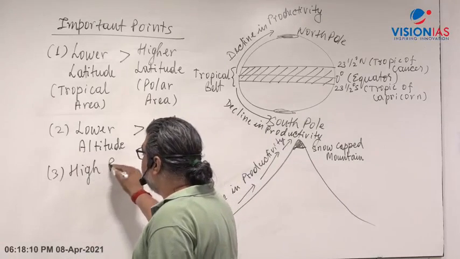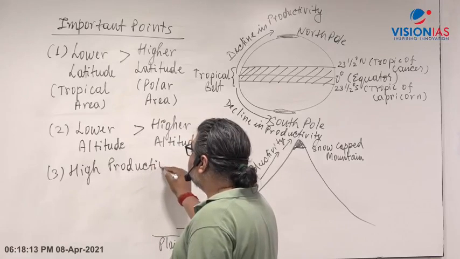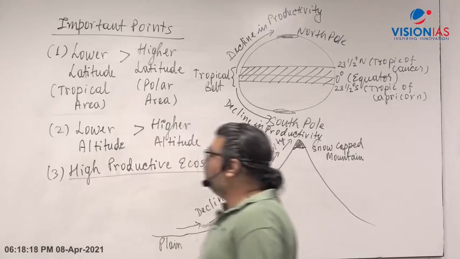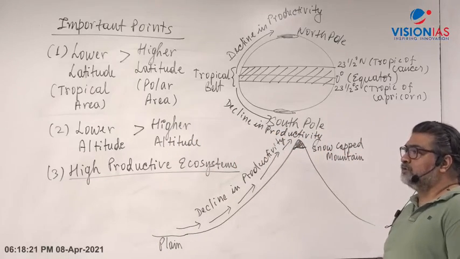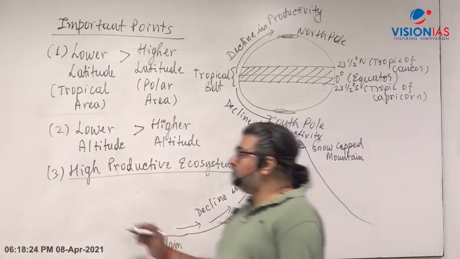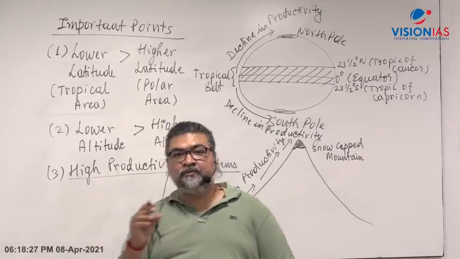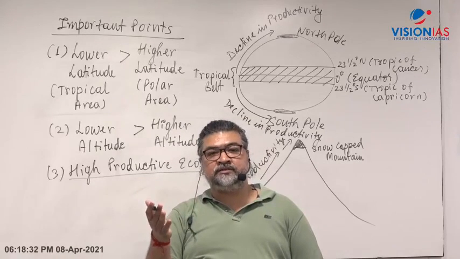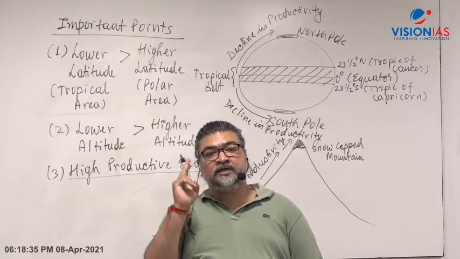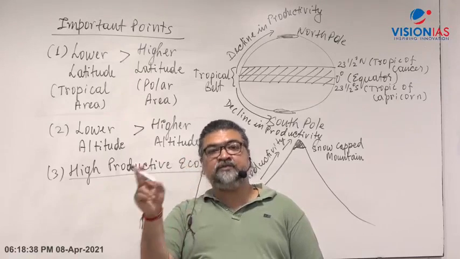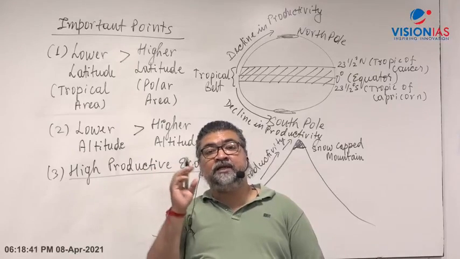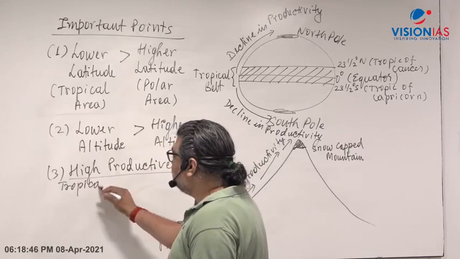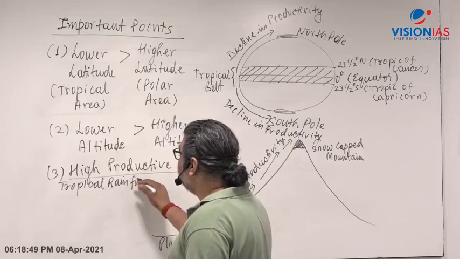Now if you see high productive ecosystems, those ecosystems which generate more biomass through photosynthesis, what do you find here as examples? Let's say among the forests. Tell me, among the forests, which type of forest will have a higher level of photosynthesis? Always think of photosynthesis. Just keep photosynthesis in mind. Which forest will have a higher level of photosynthesis? Tropical rainforest, let's say the Amazon, the Western Ghats.